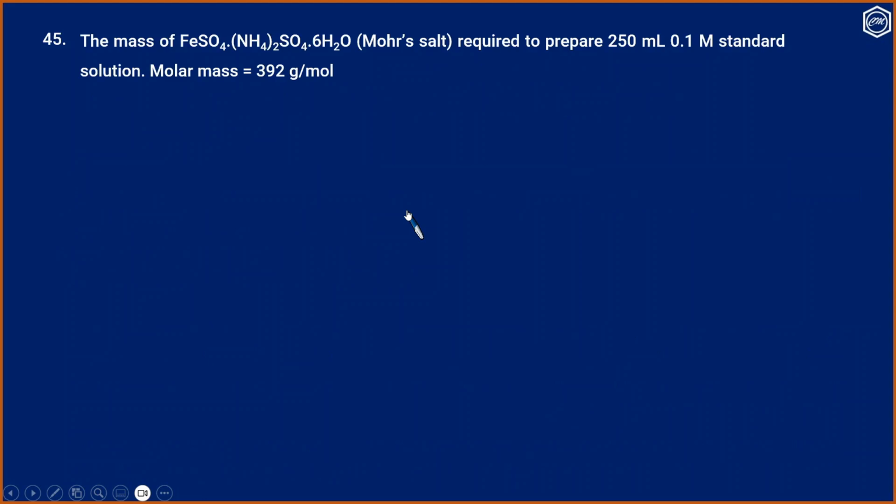Now the last question. The mass of ferrous sulfate ammonium sulfate 6H2O, that is Mohr salt, required to prepare 250 ml of 0.1 molar standard solution. The molar mass of Mohr salt is 392 gram per mole. Option 1, 7.1; 2, 12; 3, 9.8; 4, 9.0.